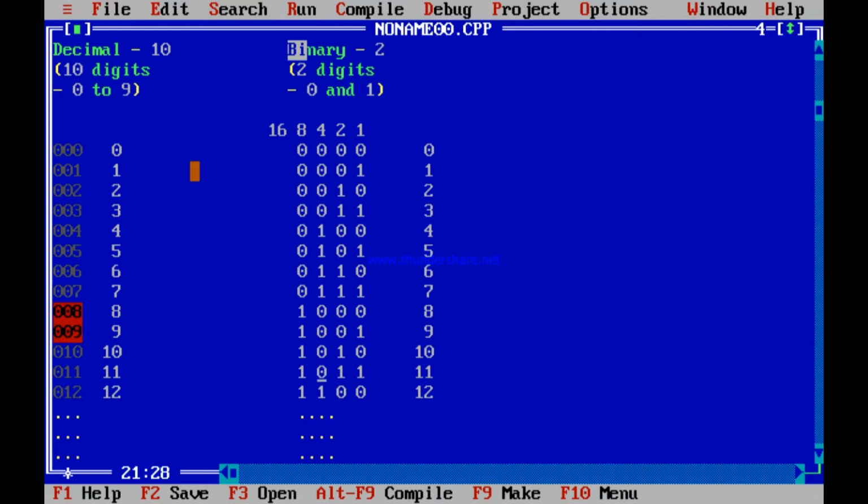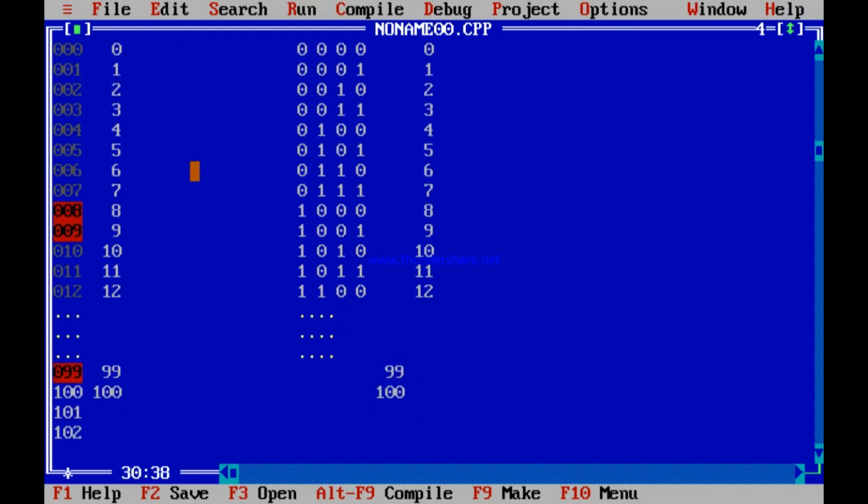11: 1, 8, 1, 2, 1, 1. 8 plus 2, 10, 10 plus 1, 11, no 4s. 12: 1, 8, 1, 4, no 2s, no 1s. 8 plus 4 makes it 12. And so on it continues.